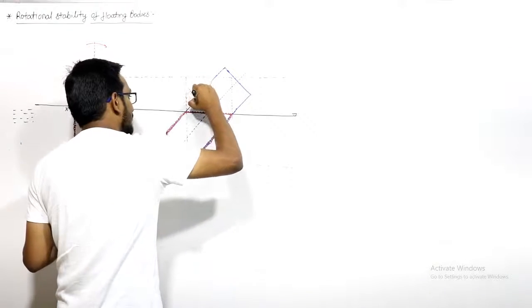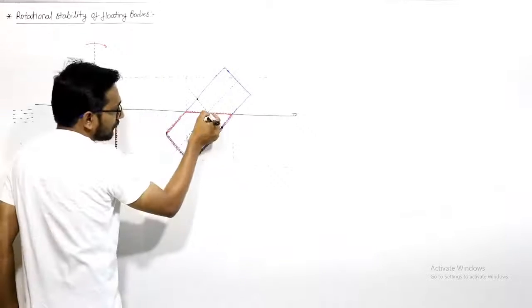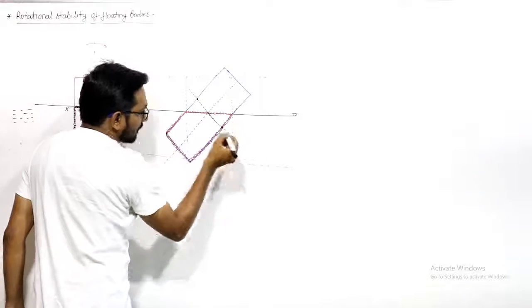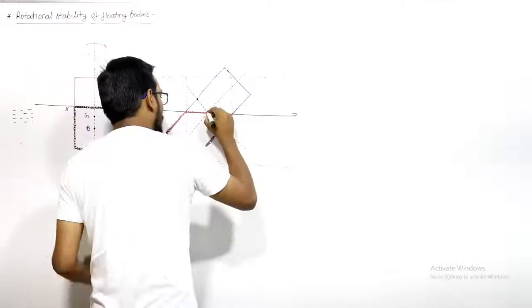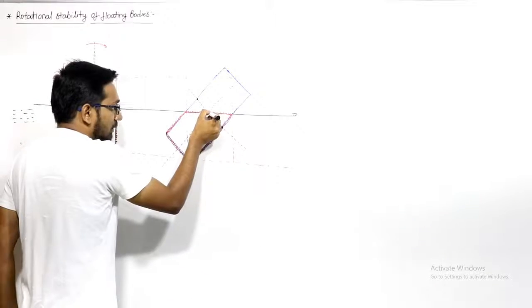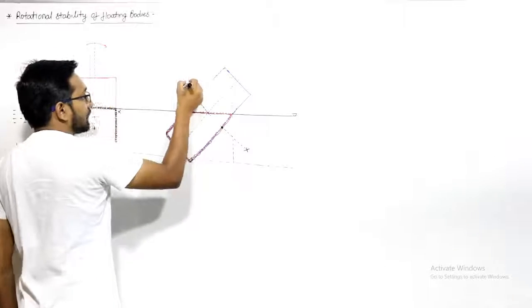The initial axis x is this one. If we make it more correct, then this is the axis x.